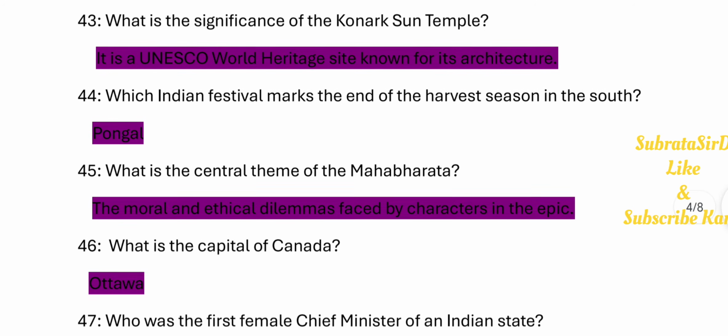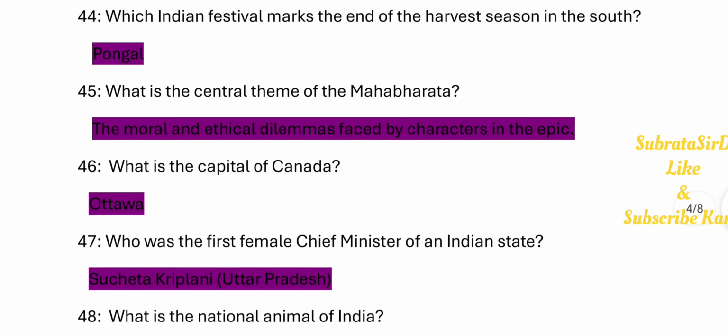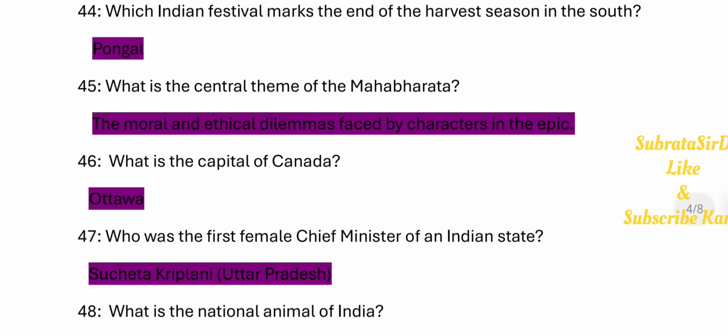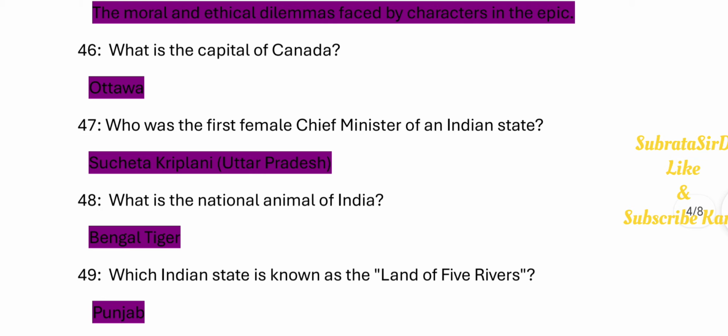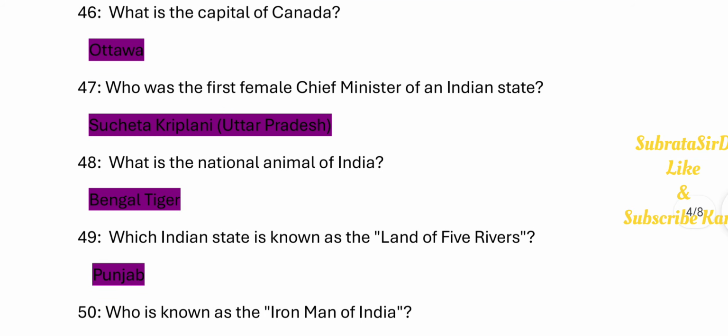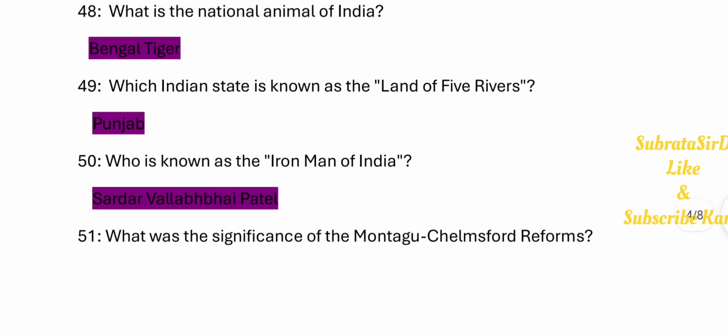44. Which Indian festival marks the end of the harvest season in the south? Pongal. 45. What is the central theme of the Mahabharata? The moral and ethical dilemmas faced by characters in the epic. 46. What is the capital of Canada? Ottawa. 47. Who was the first female chief minister of an Indian state? Sucheta Kripalani, Uttar Pradesh. 48. What is the national animal of India? Bengal tiger. 49. Which Indian state is known as the land of five rivers?